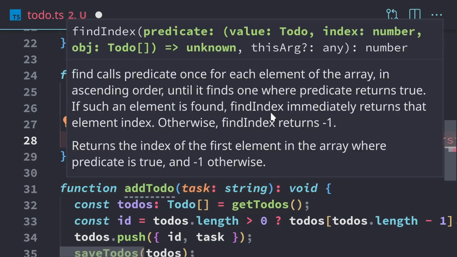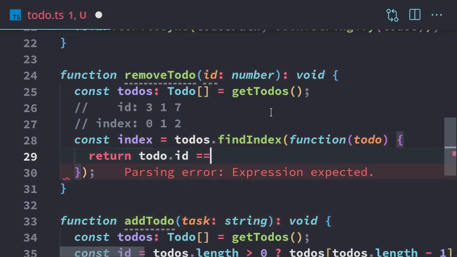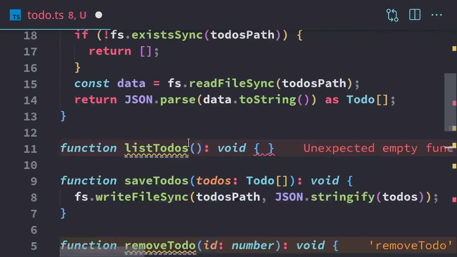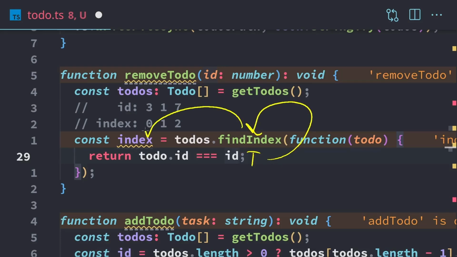So the function takes a to-do, and we just need to return some kind of comparison. All we need to compare is if our to-do ID is equal to the one that we're looking for. If we mouse over to-do, that's actually a to-do object, which will have an ID and a task. So we're able to access the .id of the current to-do being looked at, compare it to the ID passed in by the user, and if it's true and equal, then we're going to get that index back and place it right here. So if we put in 7, then we're going to get 2 back in this example in the comment.